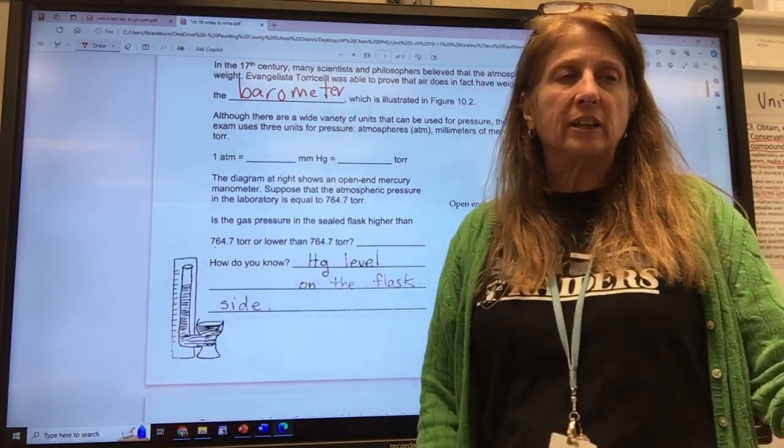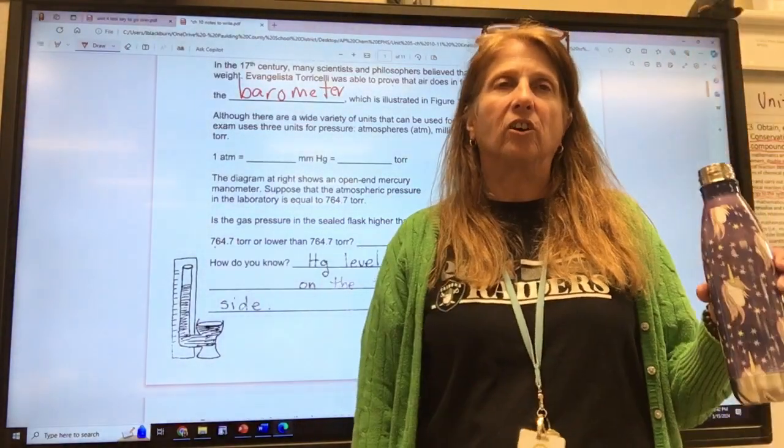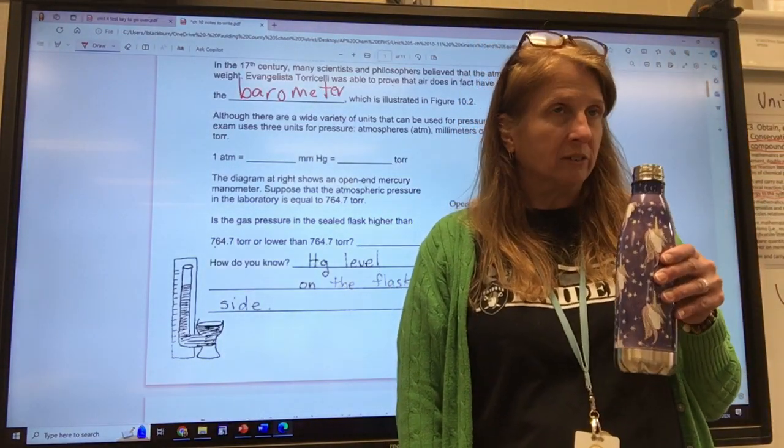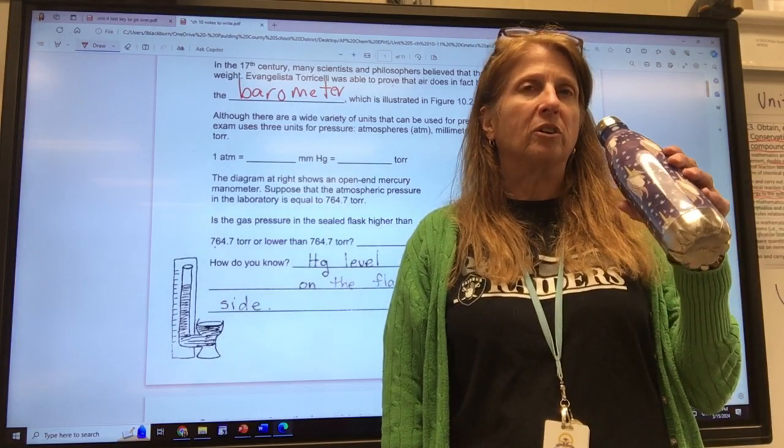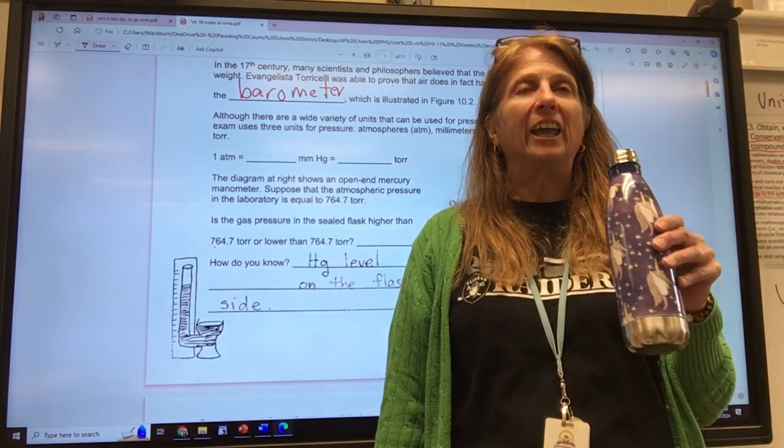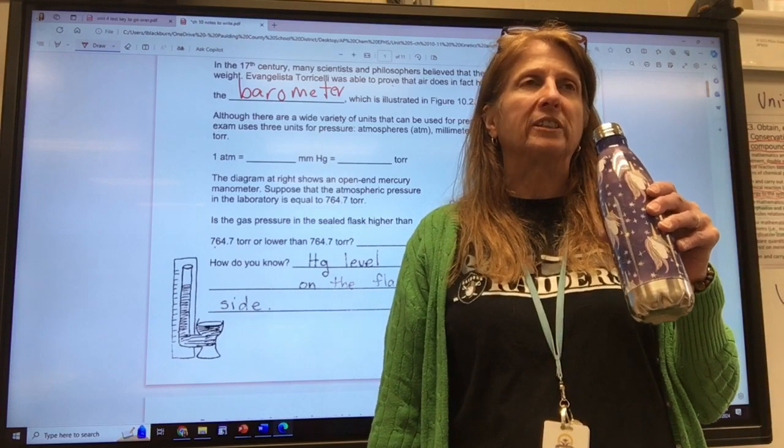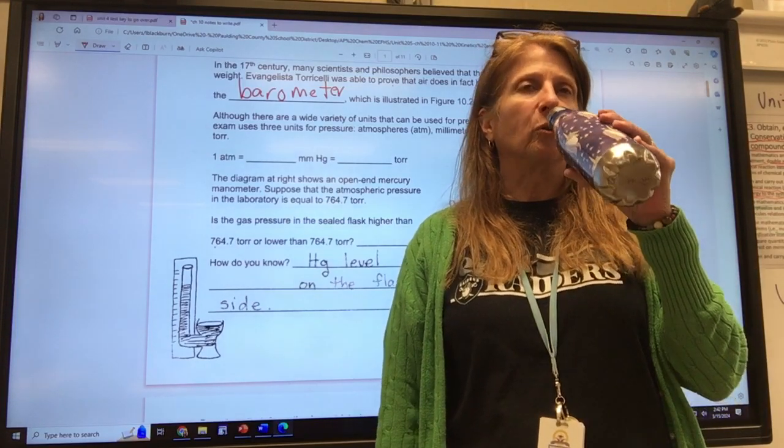Also, after they invented the barometer, they started noticing weather patterns. So if the barometer is high, does that mean the air pressure is high? Are we going to have storms or good weather?